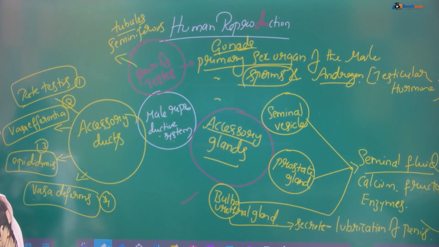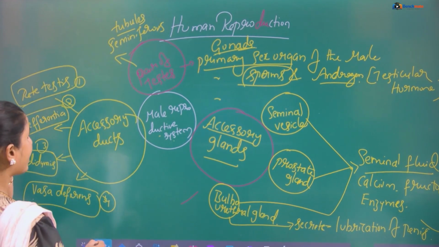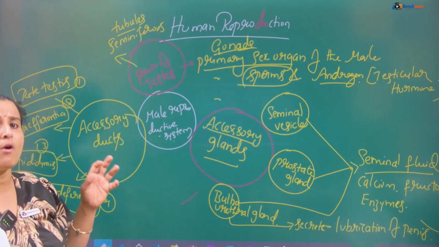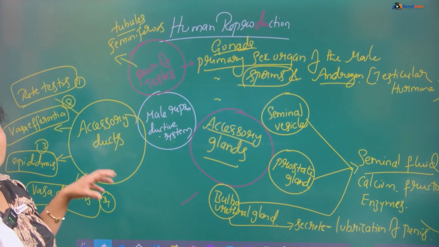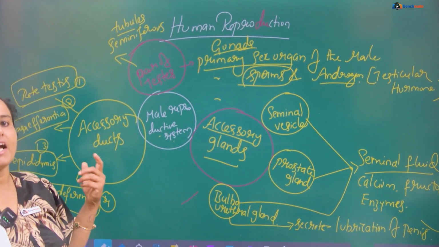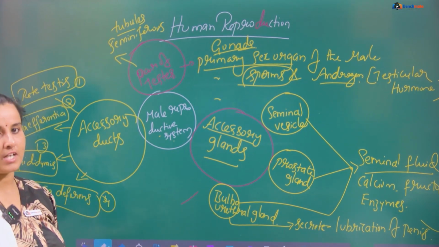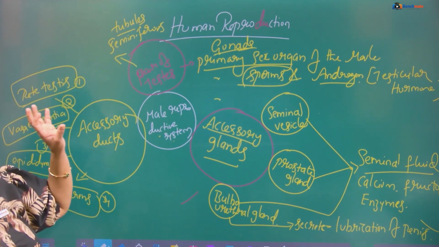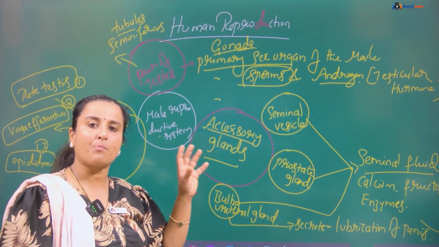The vasa deferens connects to the urethra. At the point of connection, it also receives the duct from the seminal vesicle, and that forms the ejaculatory duct. These are the important terminologies for the male reproductive system.